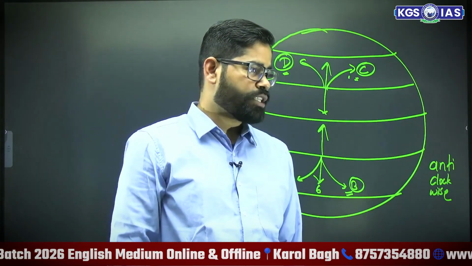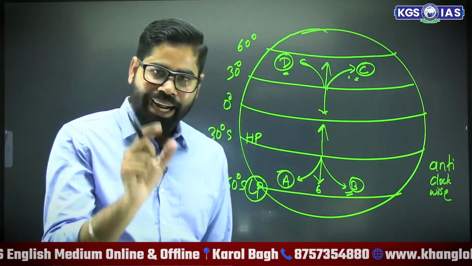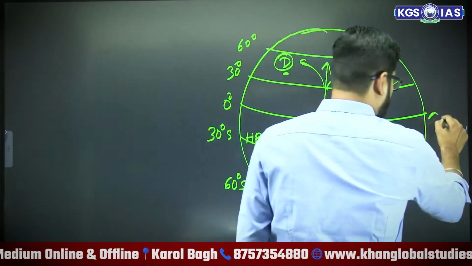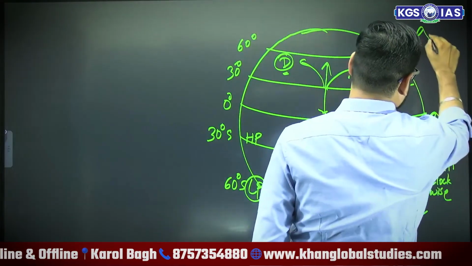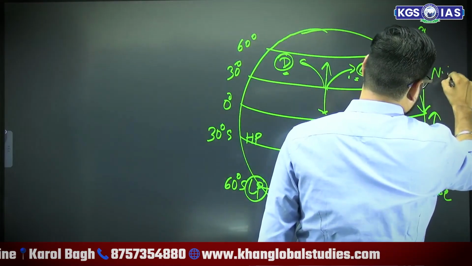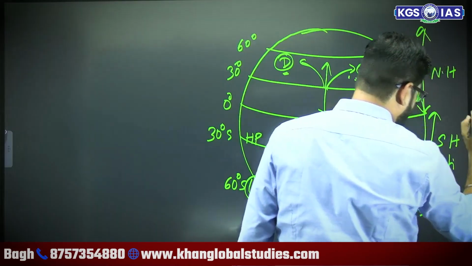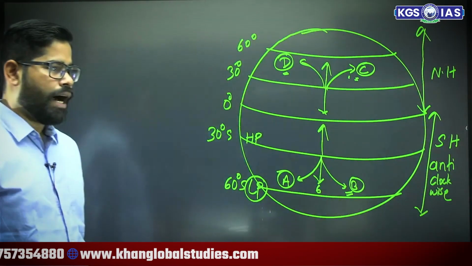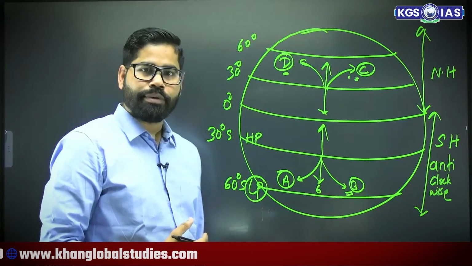Also 30 to 60 degrees anywhere in the entire southern hemisphere. This is the total southern hemisphere and this is the total northern hemisphere. Okay. This is the northern hemisphere, this is the southern hemisphere. Are you having confusion in northern and southern hemisphere?